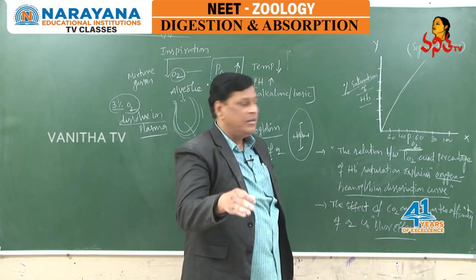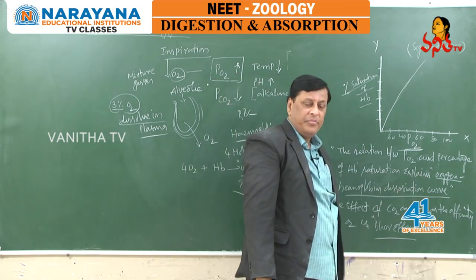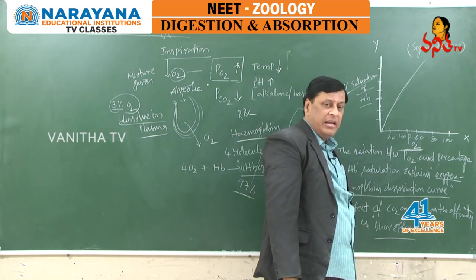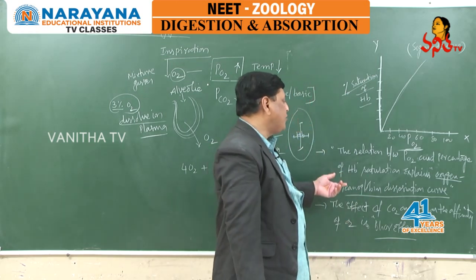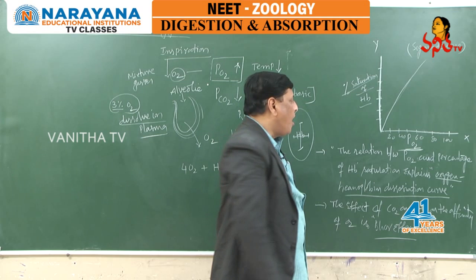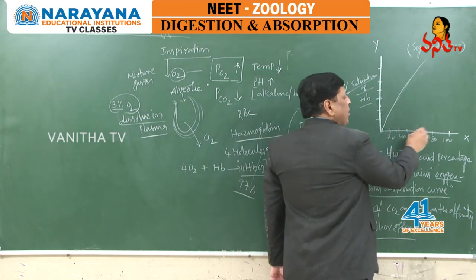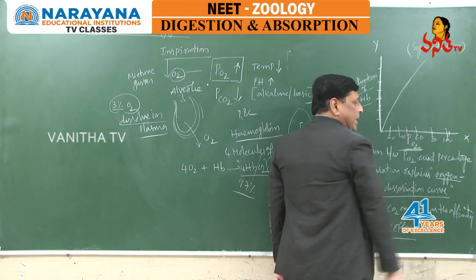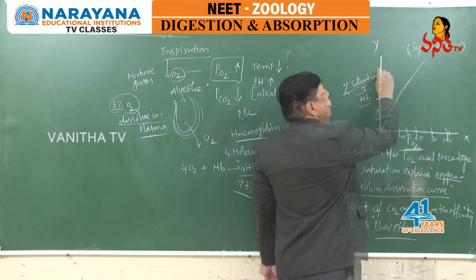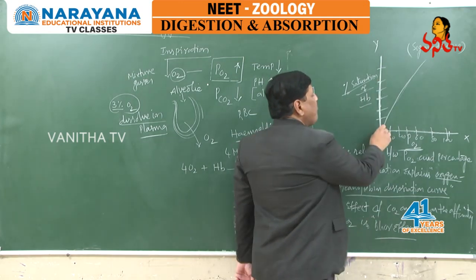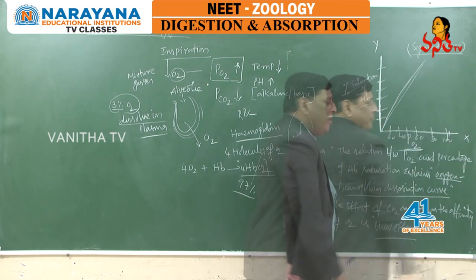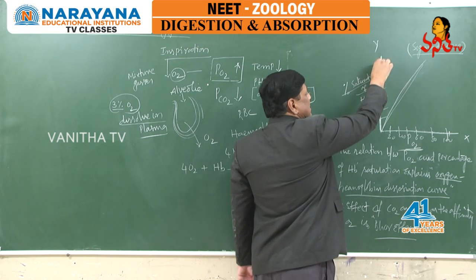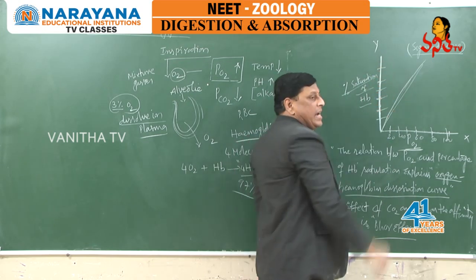The oxygen hemoglobin dissociation curve is nothing but the relation between partial pressure of oxygen and percentage of saturation of hemoglobin. In this graph we get a sigmoid curve. When partial pressure of oxygen decreases, obviously percentage of saturation of hemoglobin decreases.